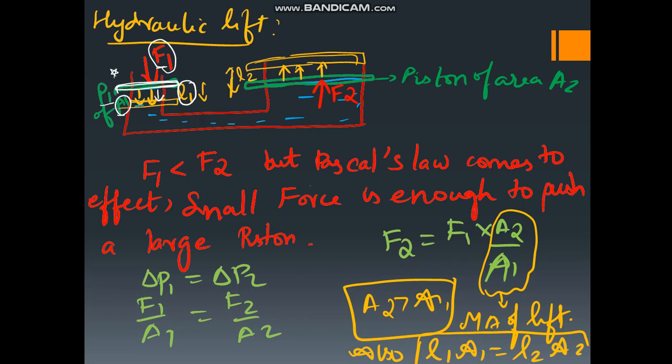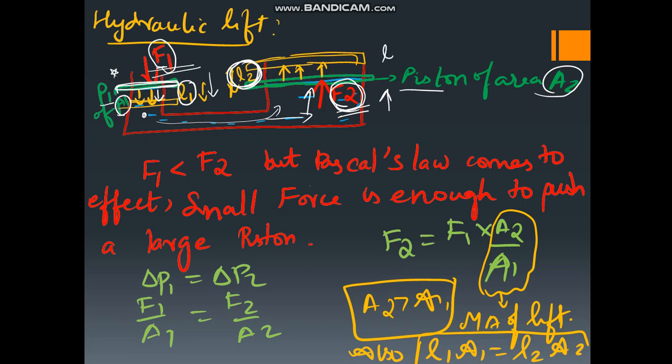Now Pascal's law comes into effect. The pressure change at a particular point is transmitted all over the fluid, and the force F1 applied is converted to force F2. This force F2 is acting on a piston of area A2. Due to this upward force, the second piston moves above by a distance L2. So due to the applied force F1, the piston of area A1 is moving downward by a distance L1. The force F2 comes due to Pascal's law. It is upward and the piston moves by a distance L2, whose area of the piston is A2.